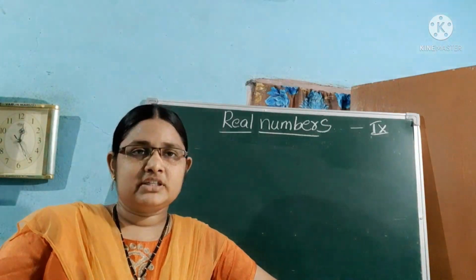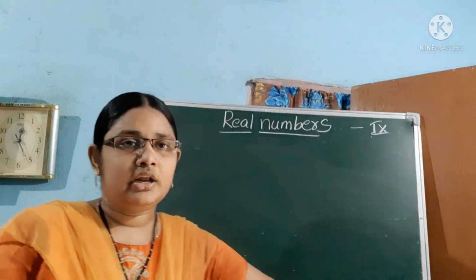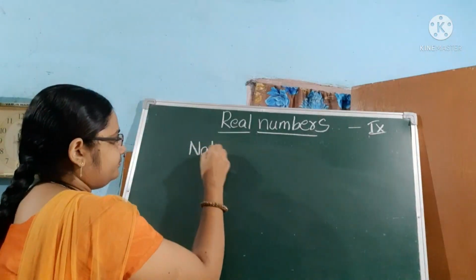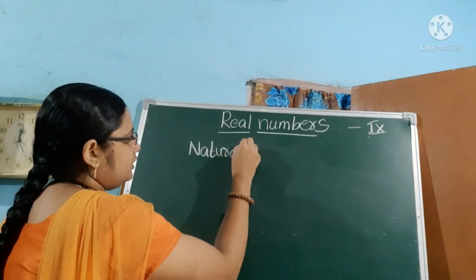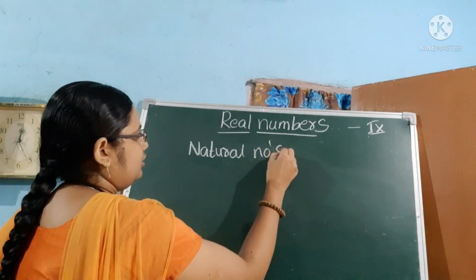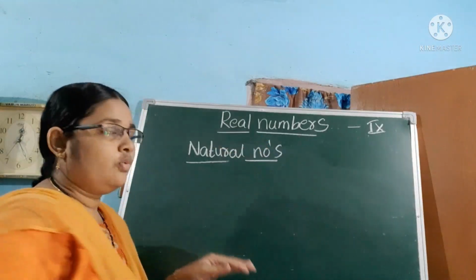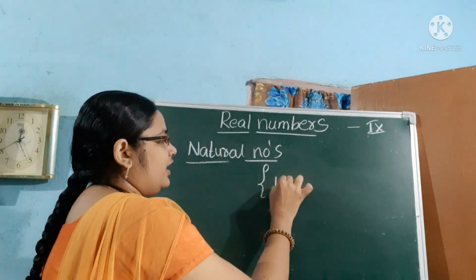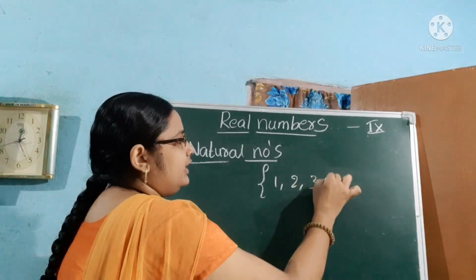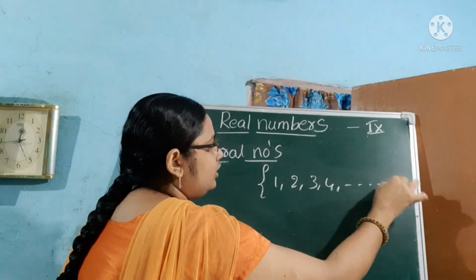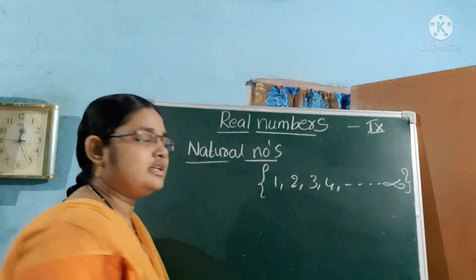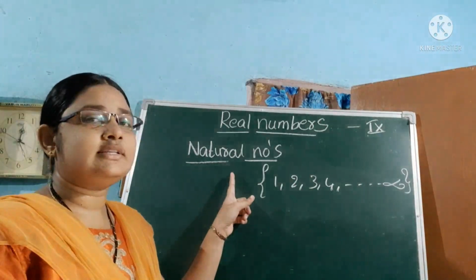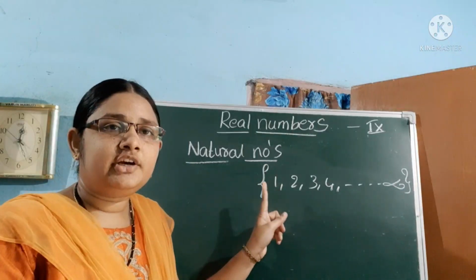The first number system is natural numbers. What are the natural numbers? 1, 2, 3, 4 and so on to infinity. Natural numbers are also called counting numbers, and natural numbers start with digit 1.